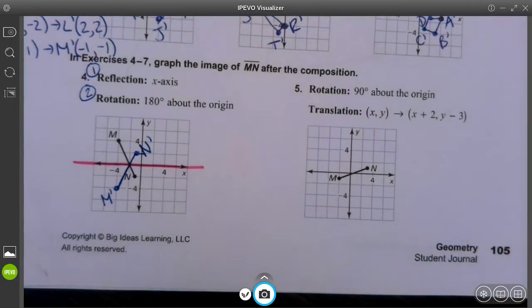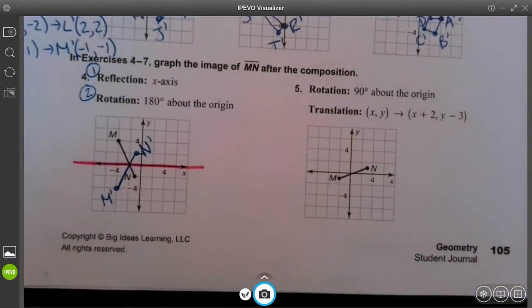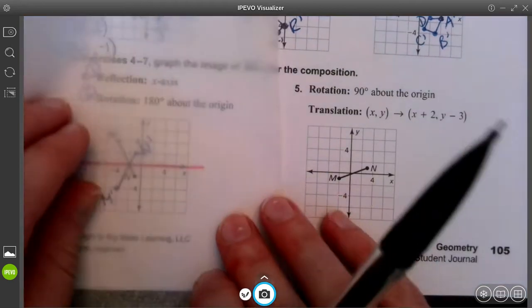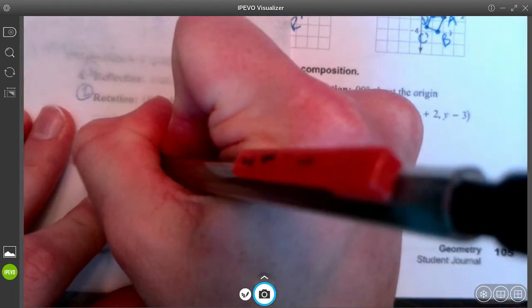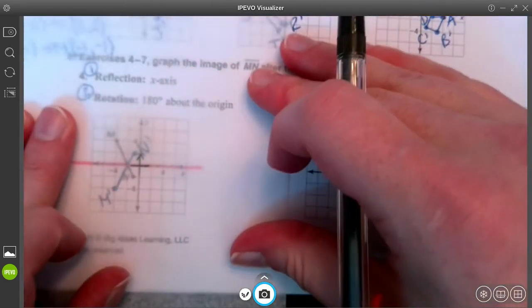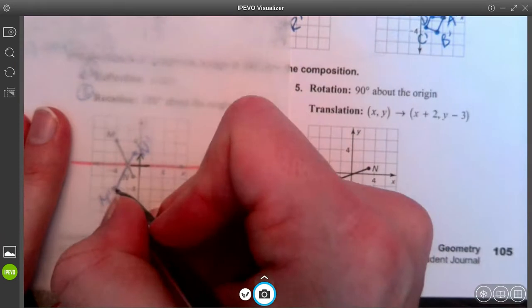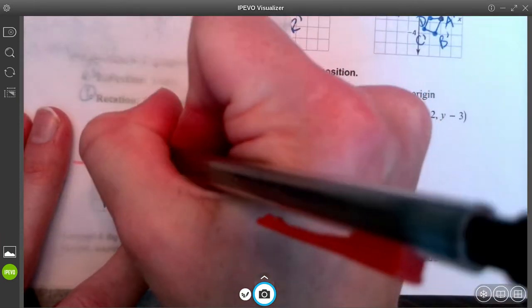I do my rotations most of the time using patty paper or parchment paper, so that's what I'm going to do in this video. So I'm going to take my patty paper. I'm going to go ahead and draw my plus sign with my arrow pointing up. And I'm just going to worry about rotating my new image M prime, N prime.